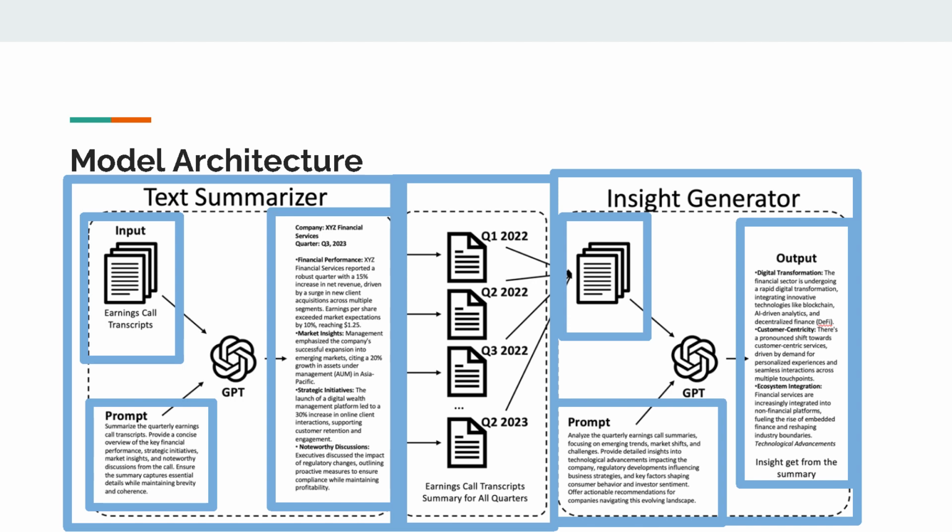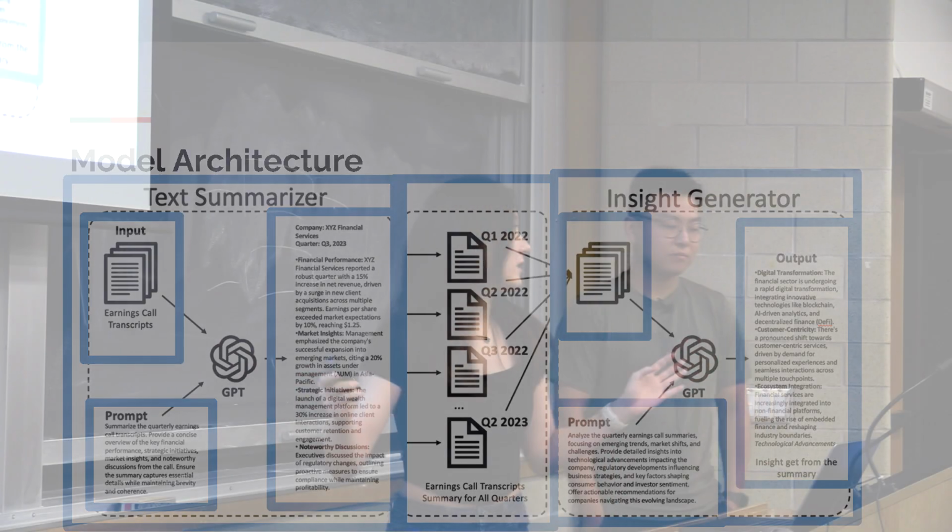That then becomes the input for the next model, which is the insight generator. For the insight generator, we leverage the prompt to extract insights regarding, for example, emerging trends, challenges faced, technical advancement, investment sentiments, and so on. Then we have one output, which is one insight for one company over different time periods.